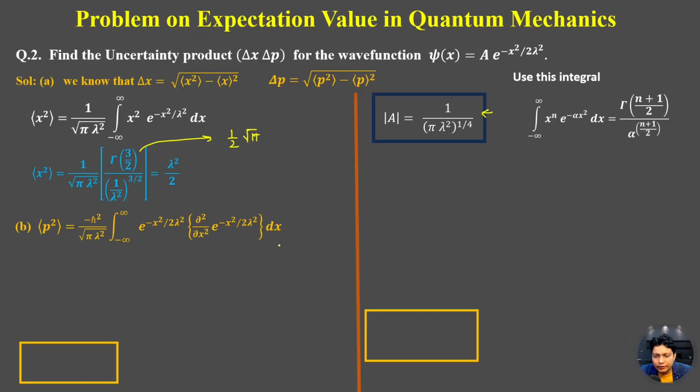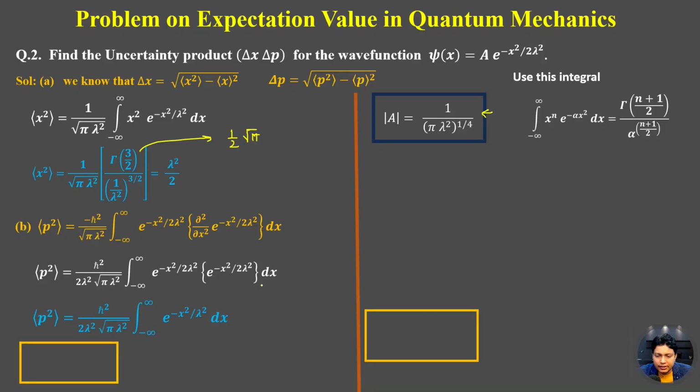Now let's differentiate it two times. So this will be s square by 2 lambda square upon under root pi times lambda square, integrating over minus infinity to plus infinity e to the power minus x square upon 2 lambda square into e to the power minus x square upon 2 lambda square into dx. Now try to solve this.